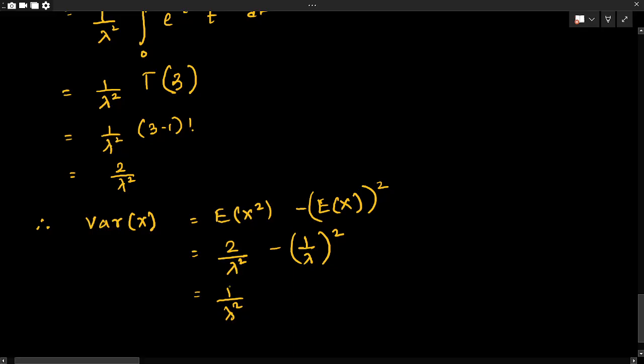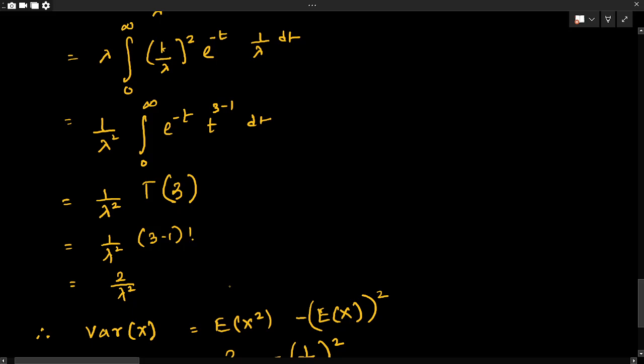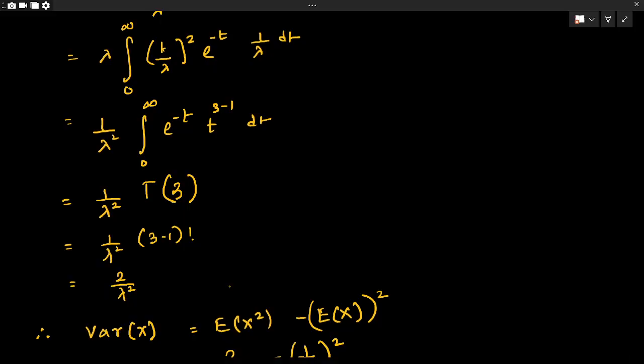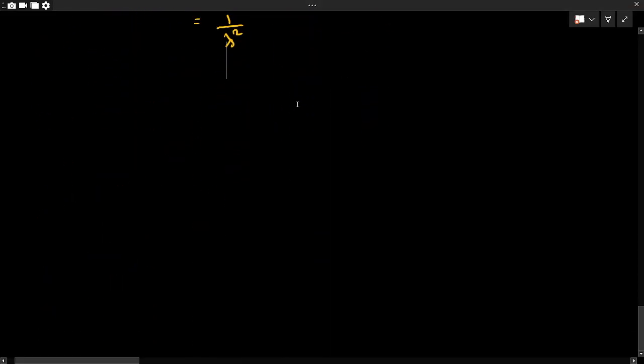These two formulas of expectation and variance, in order to save time, someone who knows statistics and probability distributions should remember, in order to work fast. So now moving on to the question.